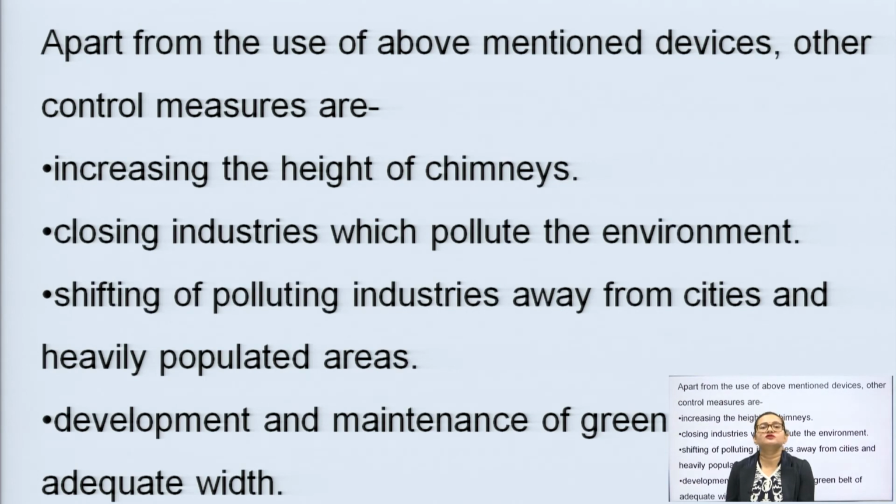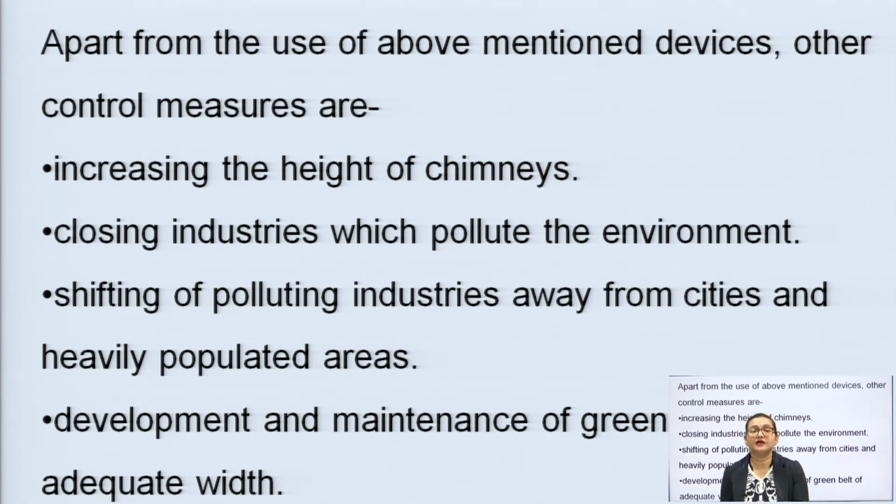Now, apart from the use of the above mentioned devices or treatment systems, we can use other control measures also. What are the other control measures? The other control measures are increasing the height of chimneys so that most of the dust, smoke and harmful gases coming out of the chimneys and getting suspended into the air move to the upper extent, the high level of the atmosphere, and do not come down, because we cannot inhale it.